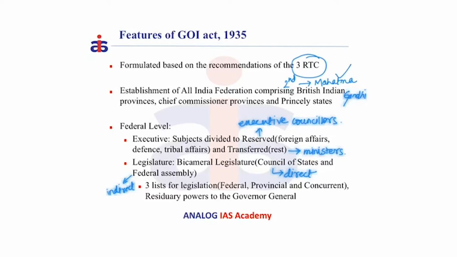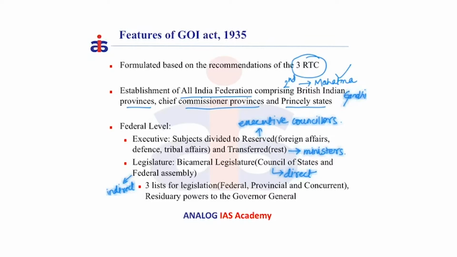Gandhi. The Act provides for the establishment of an All India Federation which comprises British Indian provinces, Chief Commissioner provinces and the Princely States. This has not been realized because there was no willingness shown by the Princely States. Now let us look at the provisions at the federal level.